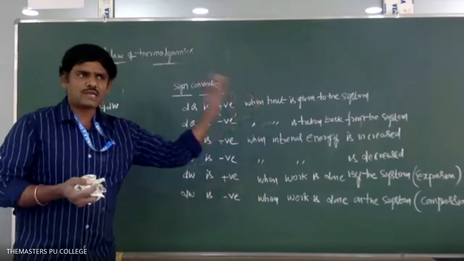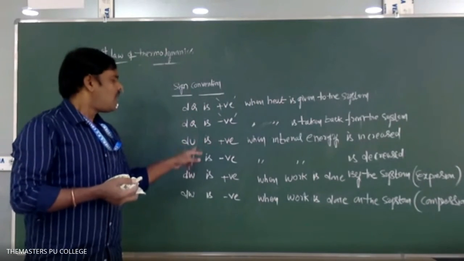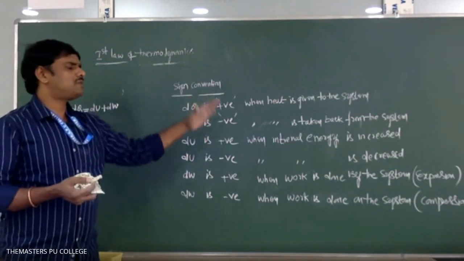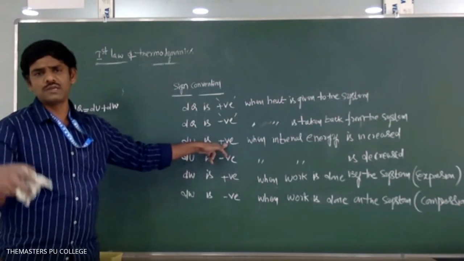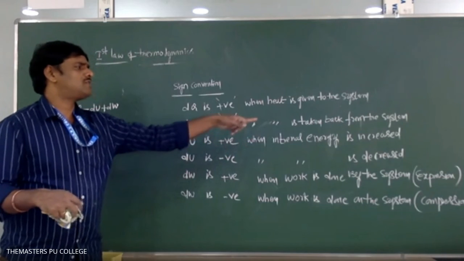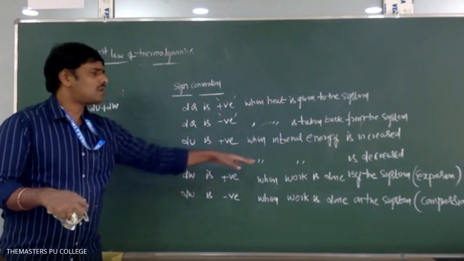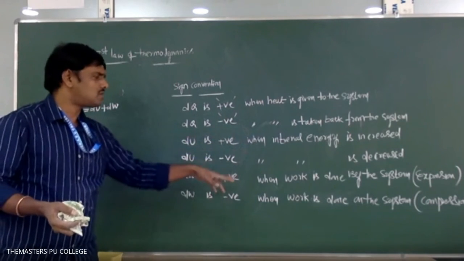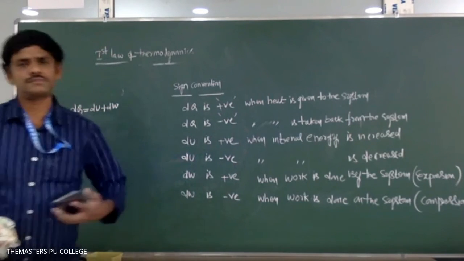When we extract heat from the system, in such a case dQ can be taken as negative. And if you increase the internal energy, the temperature is increased, meaning internal energy of the system is increased, the change will be positive. Already we have noticed that earlier. Similarly, dU is negative when the internal energy of the system is decreased. dW, already this is also we have done. Work is done by the system means the system is expanding. Work is done on the system means the system is compressed. So make a note of this.